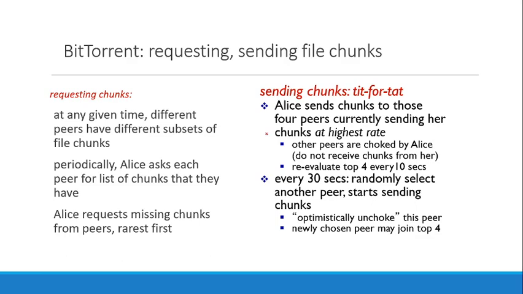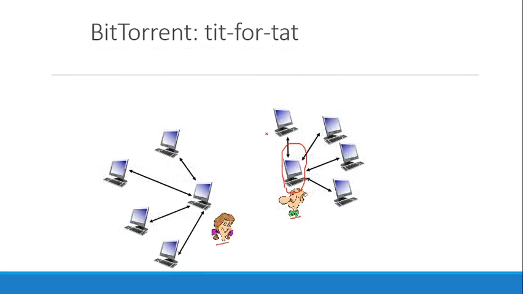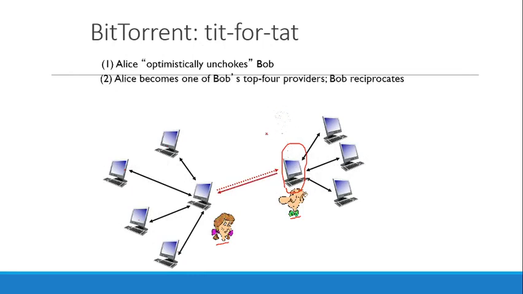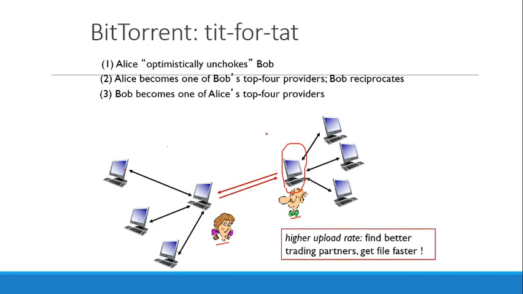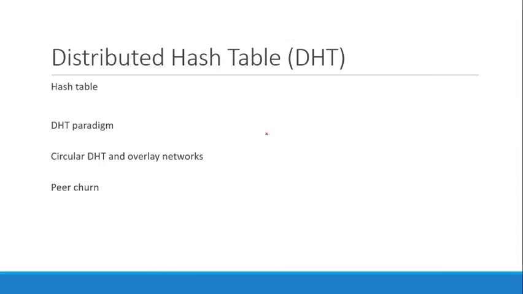So optimistically that will unchoke the process, and the new peer may join the top 4 that are seeding the chunk, and the list of peers is re-evaluated after every 4 to 10 seconds. So in this case, Alice will optimistically unchoke Bob, as Bob will reciprocate among the top 4 providers, and then Alice will become one of the top 4 providers of Bob. So the higher upload rate finds the better trading partner, and then gets the file transfer done in a faster way.